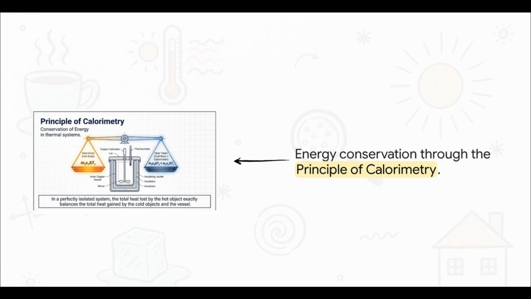Now, all of this math relies on a really simple, universal truth captured by the principle of calorimetry. Basically, in a perfectly isolated system, think of a highly controlled, closed-off environment like a copper calorimeter, the total heat lost by a hot object will exactly balance out the total heat gained by the cold objects. It acts exactly like a perfectly balanced scale. Energy is completely 100% conserved.